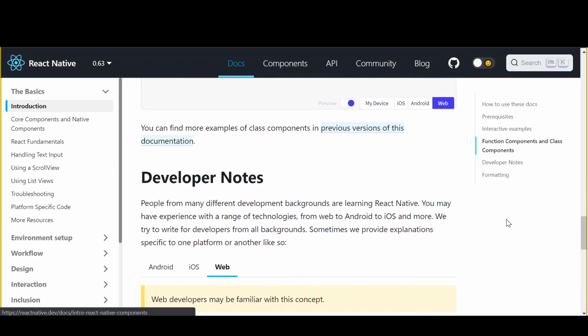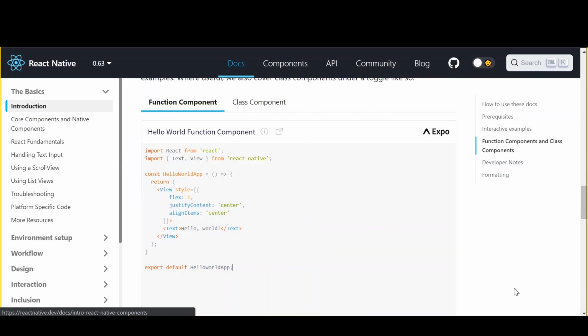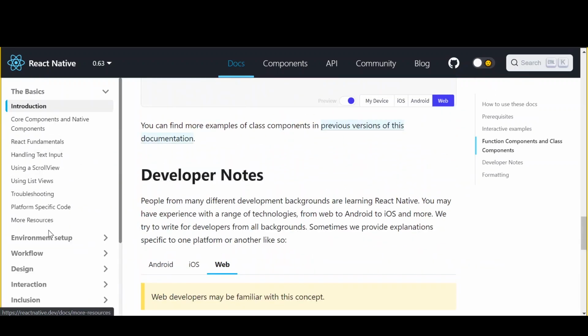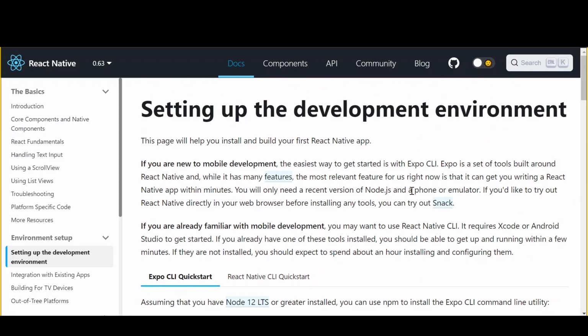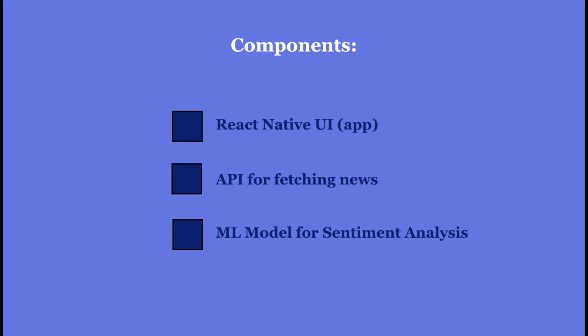This was my first time developing a mobile application all by myself, so I had quite a lot of problems actually. Now guys, in the world of programming, the way you approach a problem is by breaking it down into smaller pieces till they make sense to you. You solve the smaller pieces one by one till you solve the whole thing. I figured out that there were three pieces of my mobile application. We need a user interface, we need a mechanism to get fresh news, then we also need a little bit of machine learning magic to figure out what is happy and what is sad from the news headline.